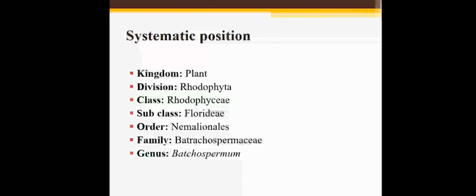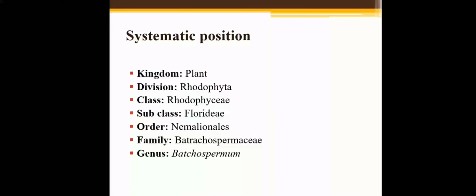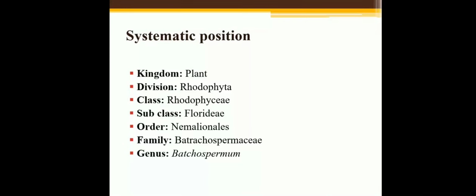Family Batrachospermaceae. It inhabits fresh water. That means Batrachospermum, found in this family, is found in fresh water. The thallus is uniaxial, that means the thallus has a single axis. Genus Batrachospermum.